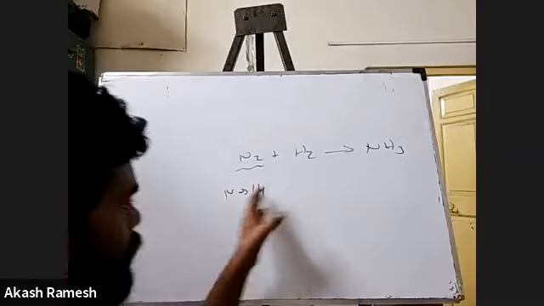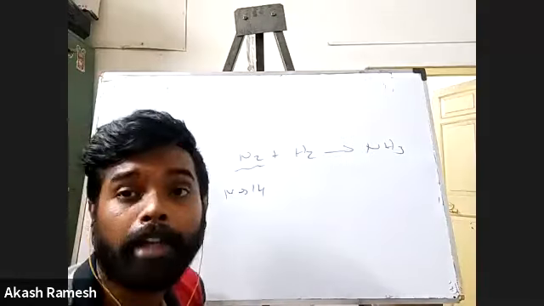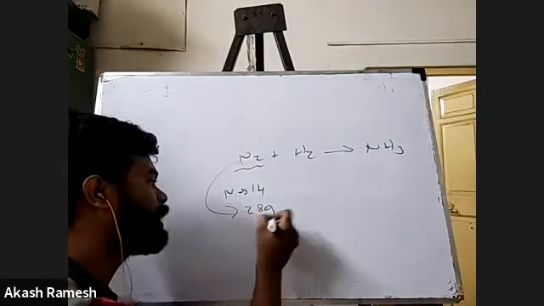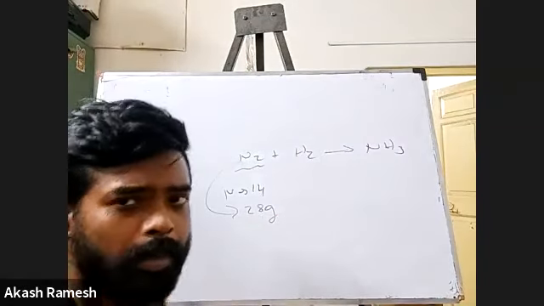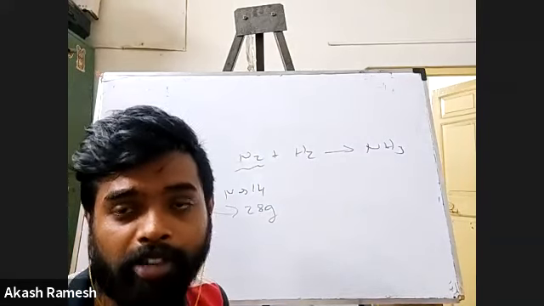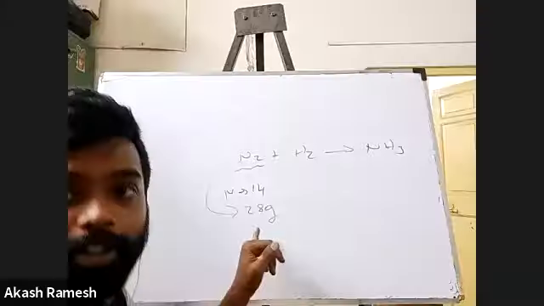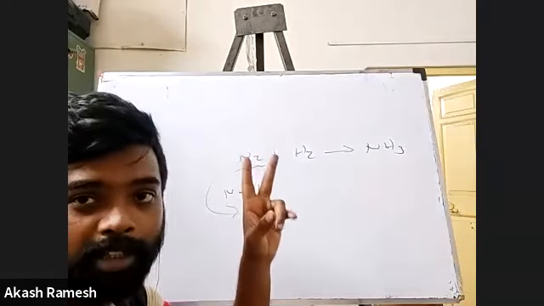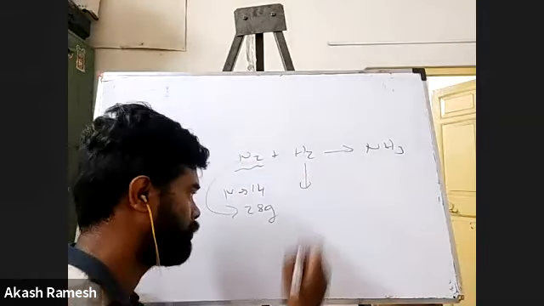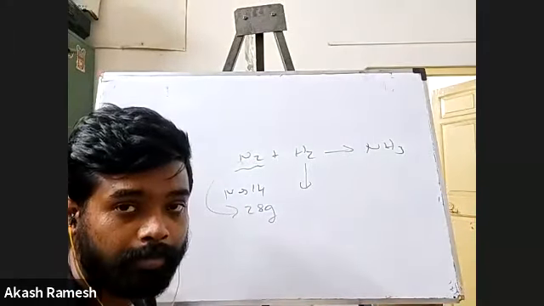Say the atomic mass of nitrogen is 14. We already know this, right? So can I write N2 as 28 grams? I think in your 9th class you have studied something about molecular mass and atomic mass. Did you study? Yes, sir. So you know how it is 28? Correct. 2 nitrogens are there. 1 nitrogen 14 grams, so 2 nitrogens 28 grams. Same way, hydrogen. What is the mass? 1 gram. So what is the total mass now? 2 grams.